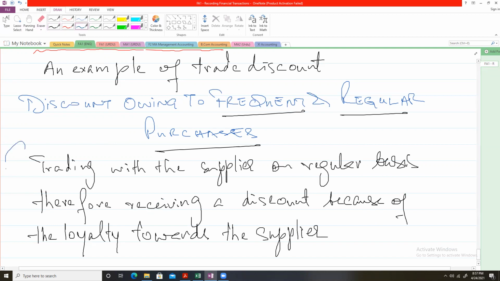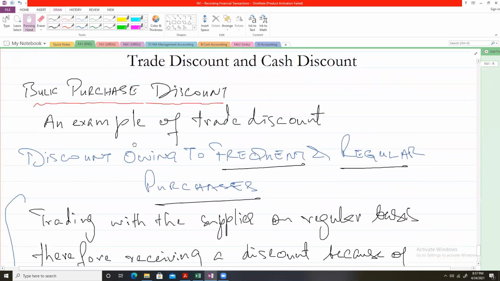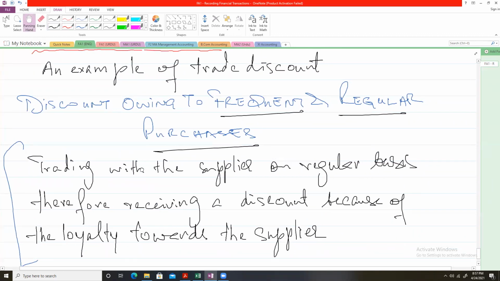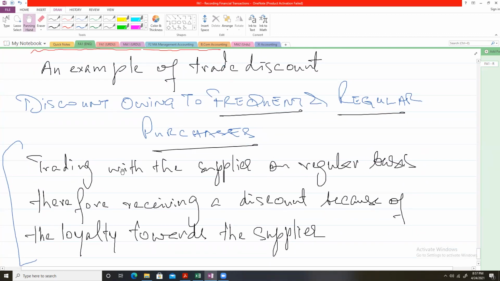So this is another example. Other than the bulk purchase discounts, this is another example of trade discount, where the buyer is receiving discounts from the seller because he is making frequent, regular purchases from the supplier.